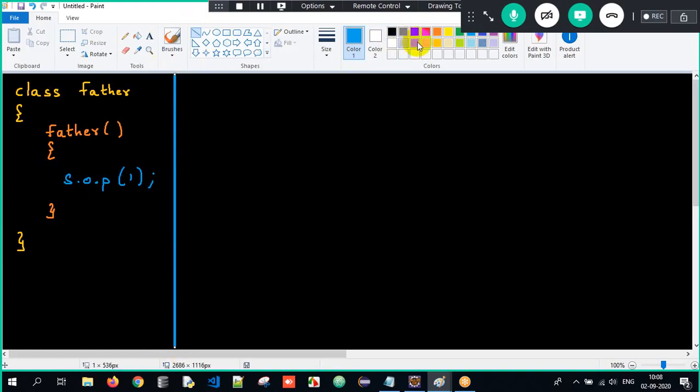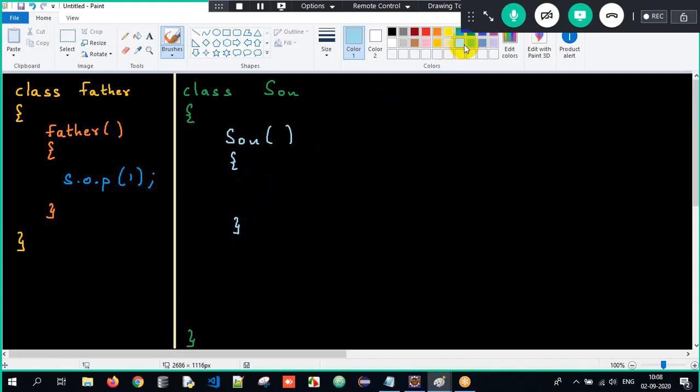Now the next set is I will create one more class called Son. Open curly braces and close curly braces. Even Son will have a constructor. Open parenthesis, close, open curly braces, close.